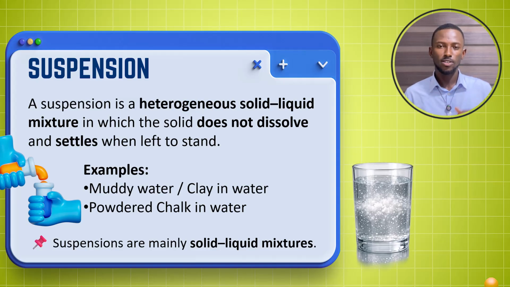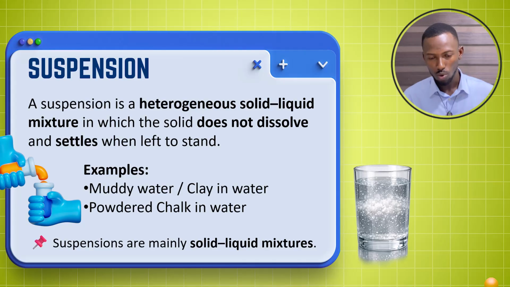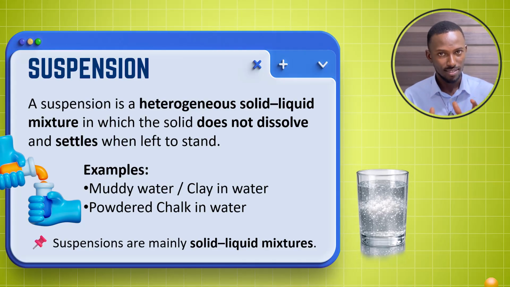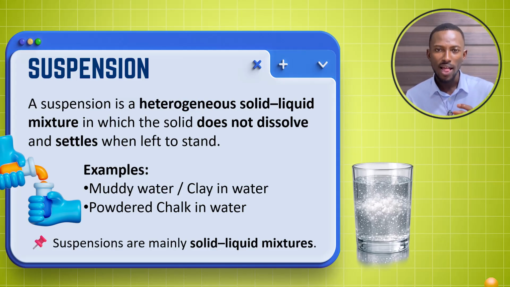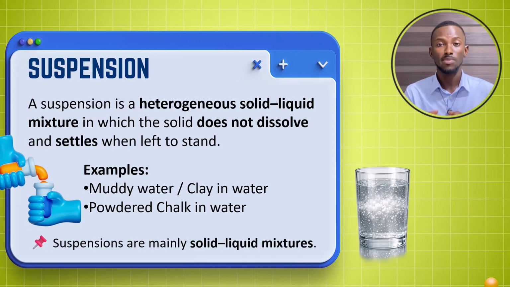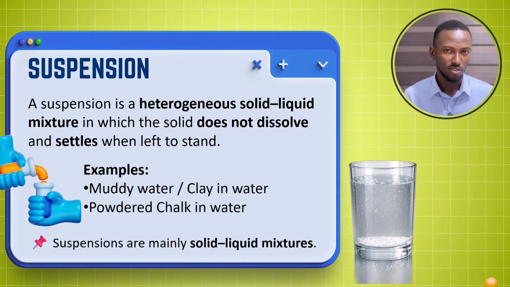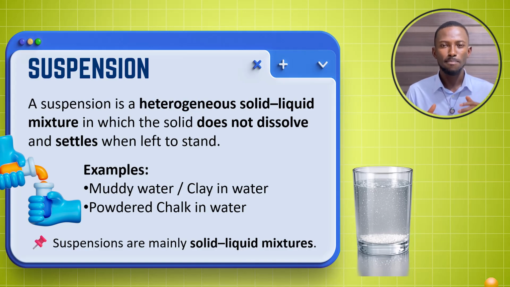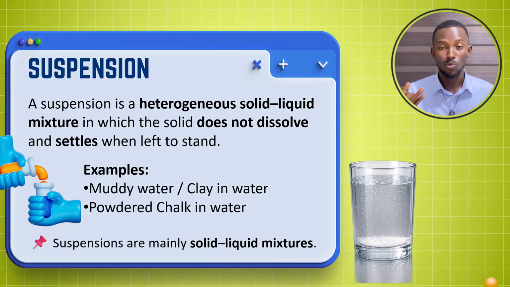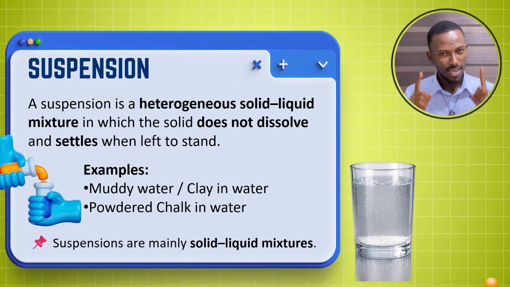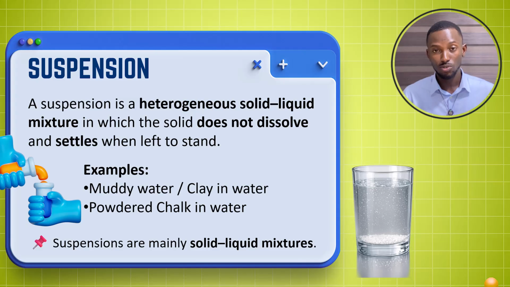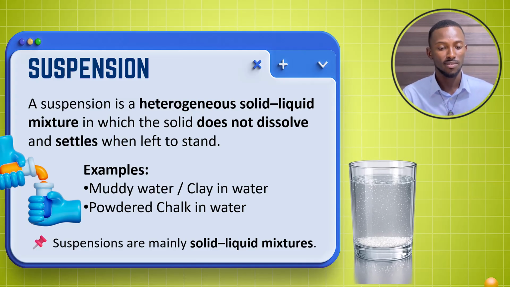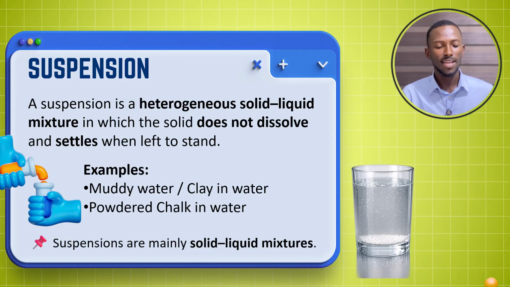Maybe a time will come where it will be specified, classifying mixtures based on the state of matter that are mixed. They have solid, solid, liquid, liquid. Or classify based on how well the individual particles mix with each other. They have homogeneous and heterogeneous. Or classify them based on how the particles disperse in each other. They have suspension, colloid, and solution. So pay attention to that. But if they've not specified the criteria for classifying, then you are free to mention any of the examples I've given you. So pay attention to this point.